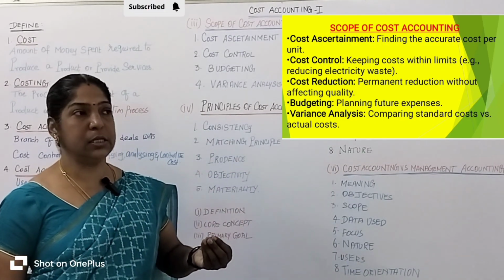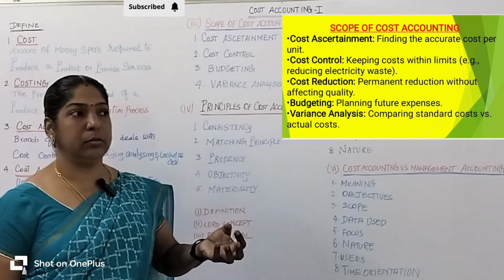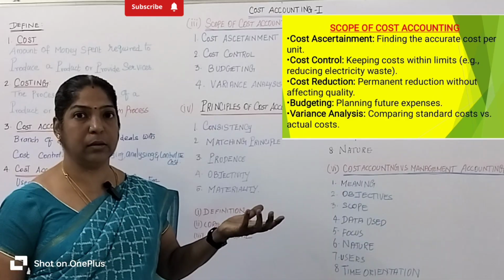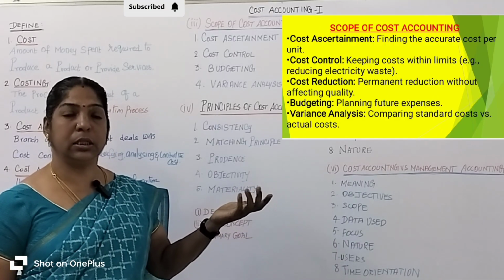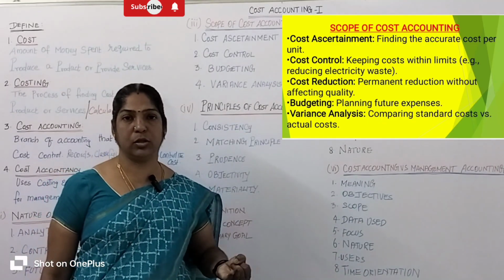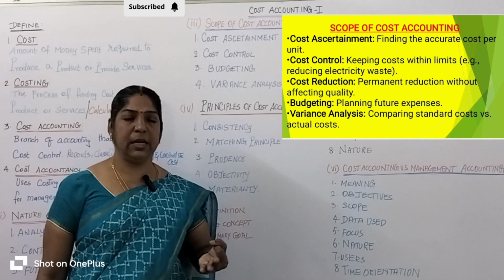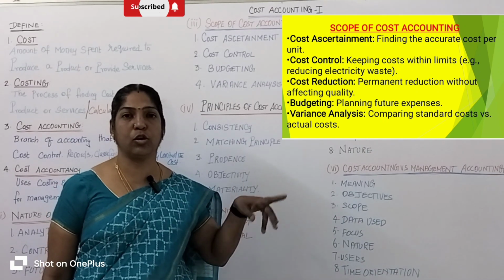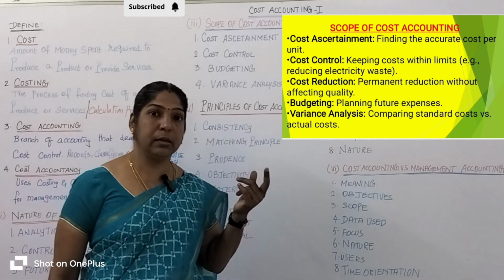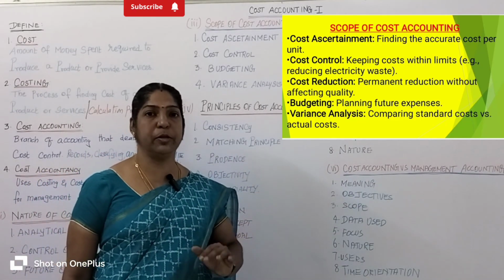A company records material cost 50,000 rupees, labor cost 30,000 rupees, and the overheads, let's say for example, 10,000 rupees. The total cost of production is 90,000 rupees. Then it adds a profit of 20%. How much?